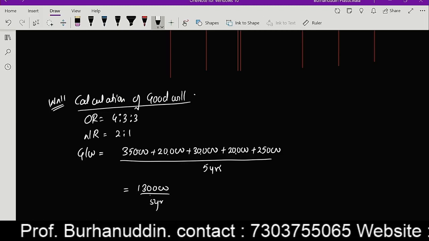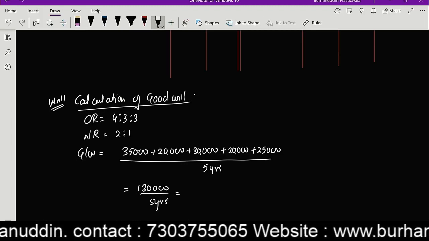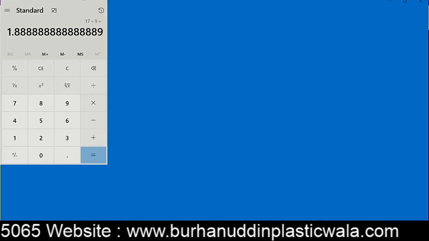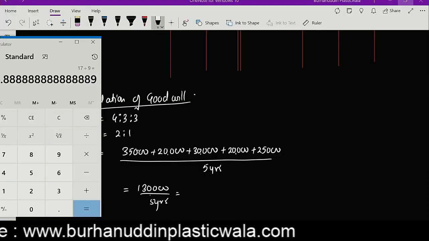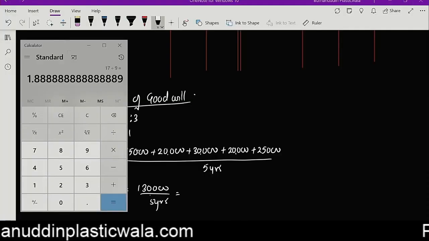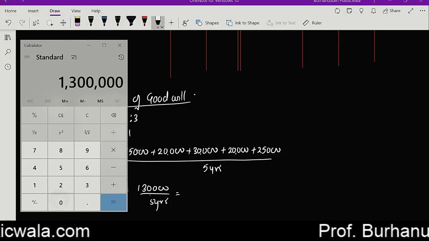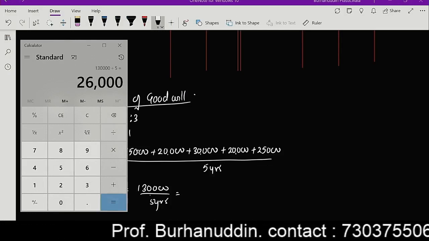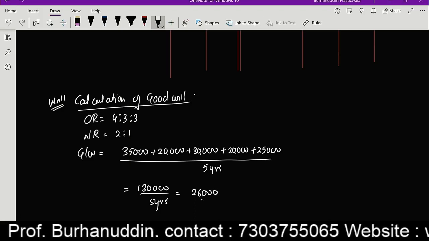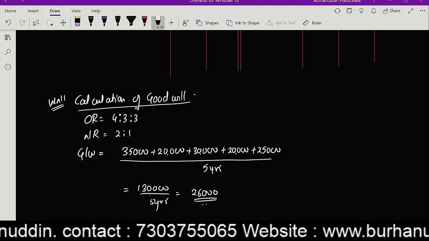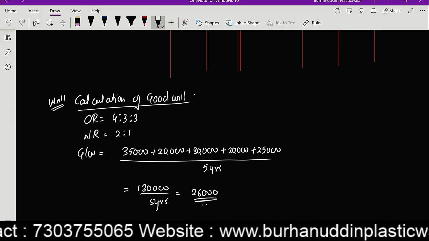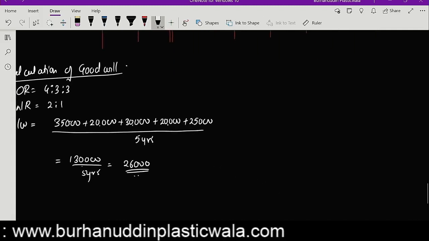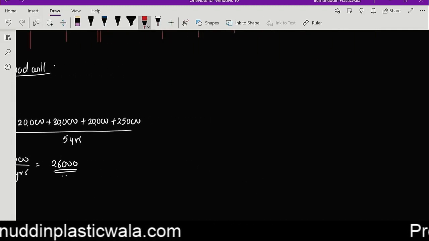Divide by the 5 years that we have, and 130 divided by 5, so I'll take the calculator. 1,30,000 divided by 5. I'm getting the answer as 26,000. So my goodwill amount is 26,000. So I'm going to raise goodwill 26,000. I'm going to write off goodwill 26,000. Correct? And guys, I think I will be having amounts in points this time. I guess, I'm not sure about it.